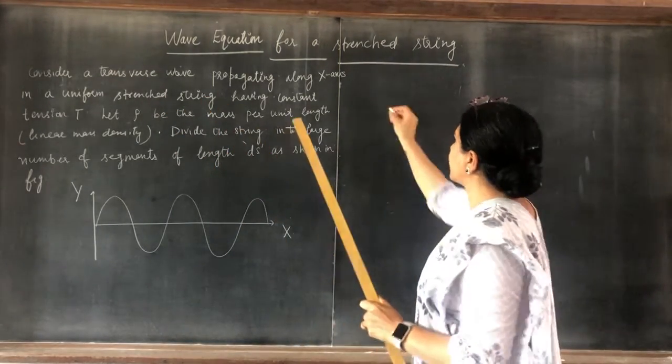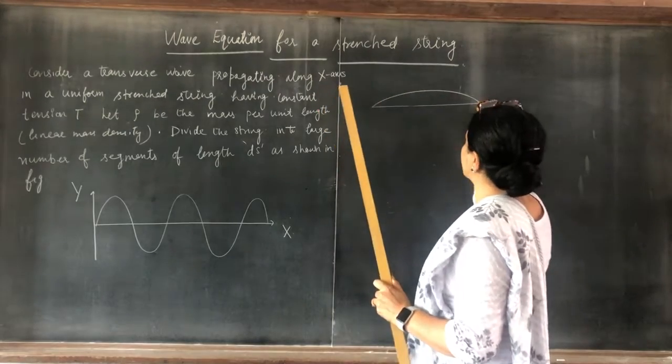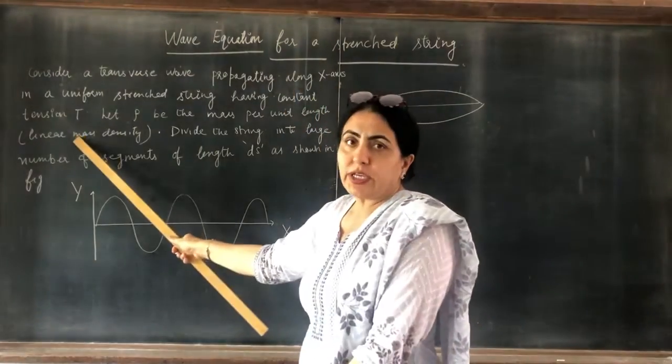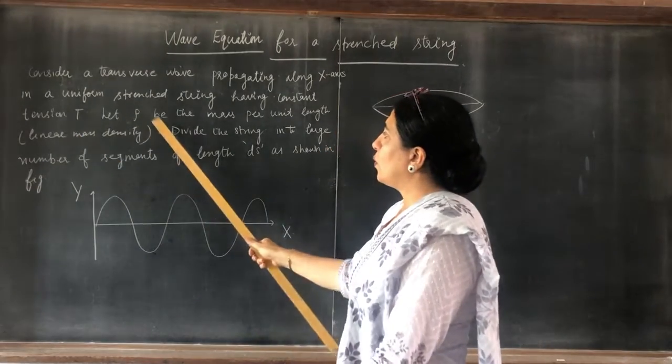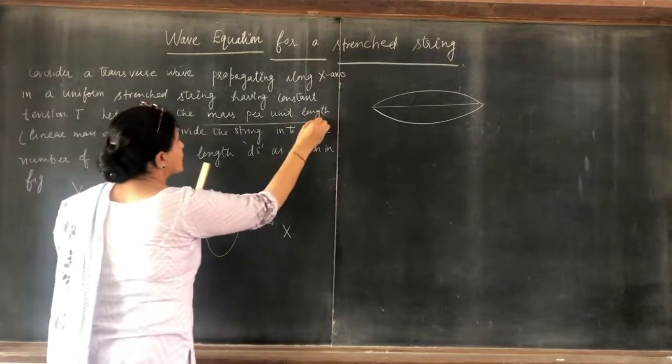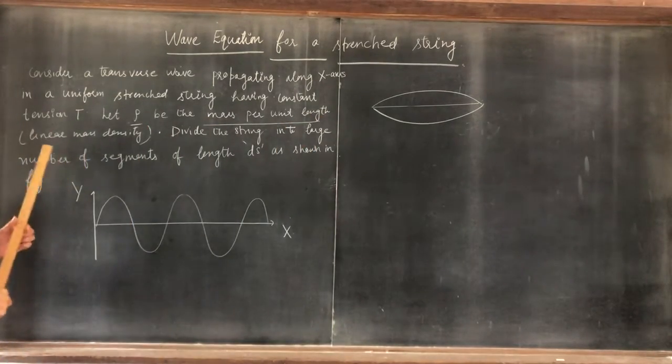A uniform stretched string like this, having constant tension T. Let rho be the mass per unit length, that is, the linear mass density.